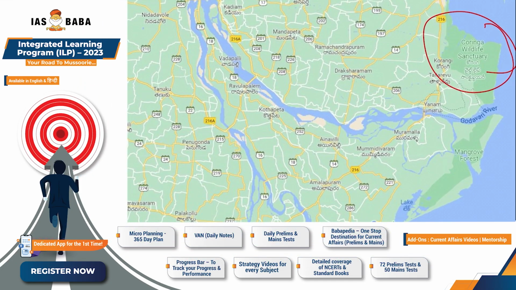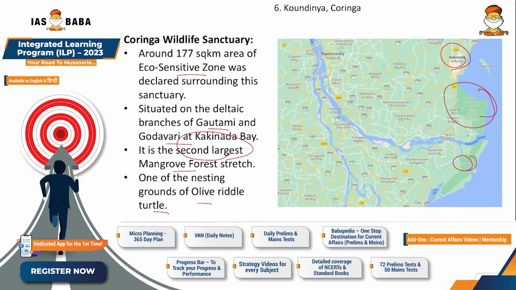So here we have the Godavari river, and this is the ESZ and the mangrove forests, and somewhere near to this the Gautami river is also found. So look at a brief map of it, and here we have Kakinada.